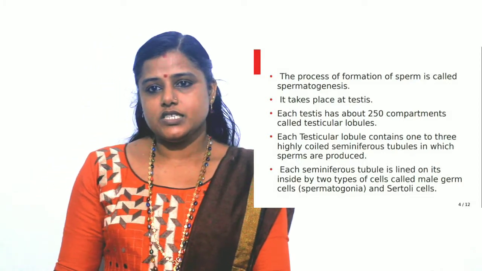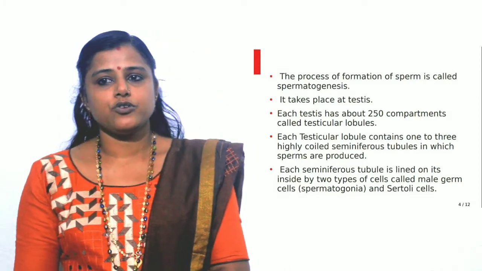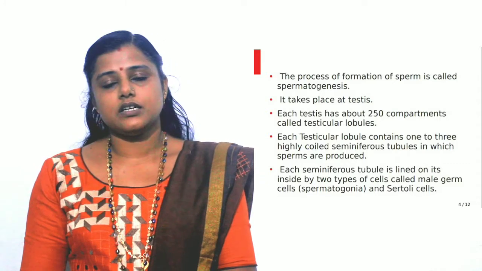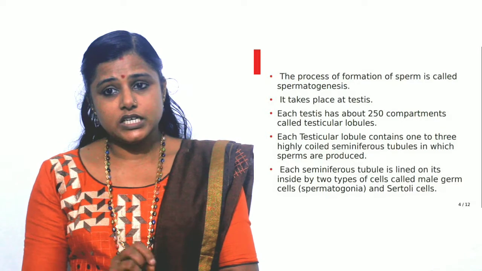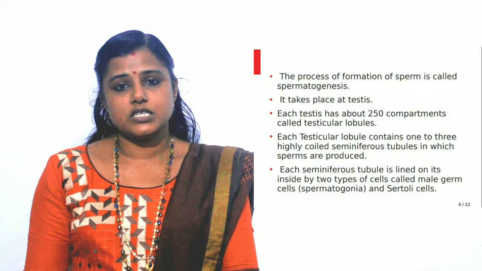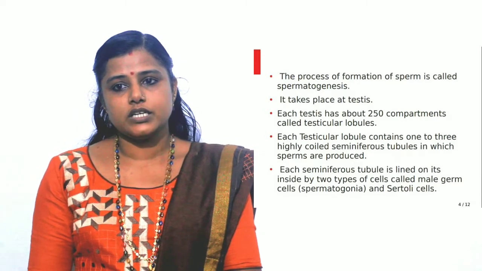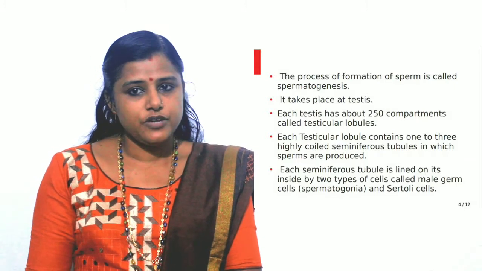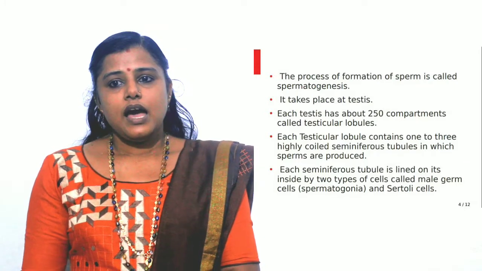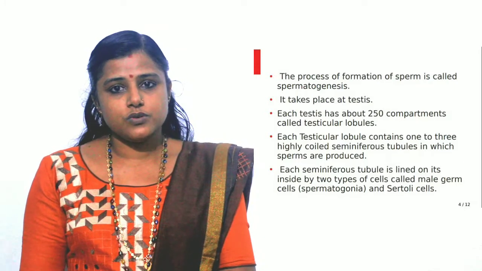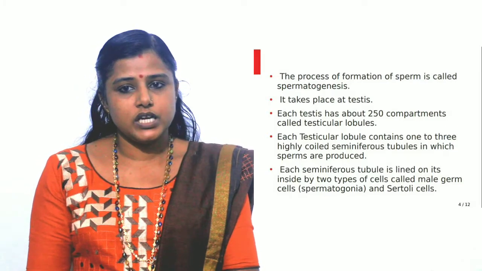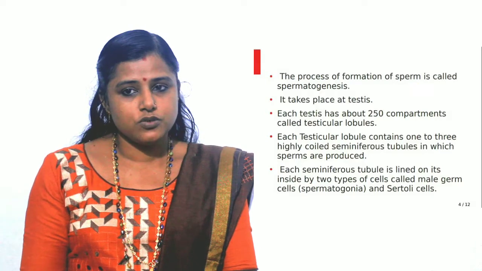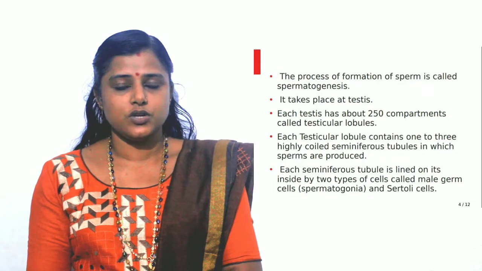And in each testis, as we have already discussed, about 250 compartments are there, and they are called testicular lobules. And inside each testicular lobule we can see 2 to 3 highly coiled structures which are called seminiferous tubules. And inside the seminiferous tubules there are two types of cells. One type is called male germ cells or the spermatogonia, and the other is called Sertoli cells.